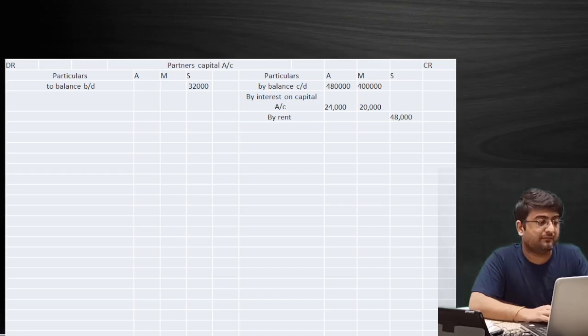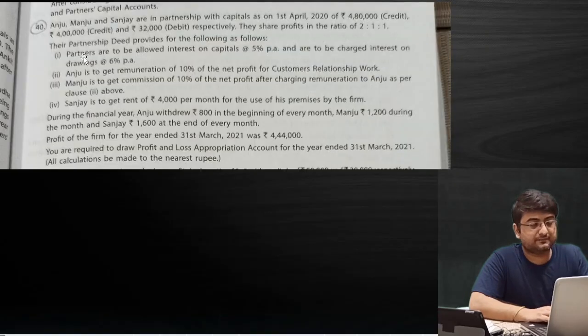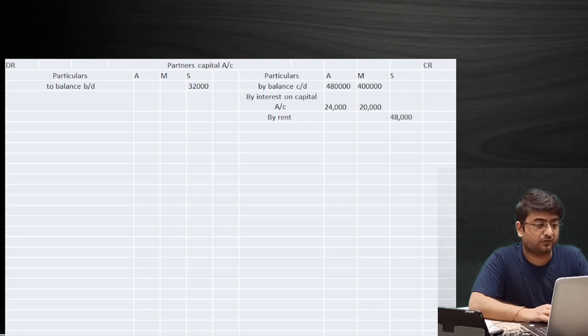Now we'll have to go back to the question again and check what amount we have done. Number one, we have one item left, interest and drawings. Remuneration we have done. Now we have to give the commission to Manju on net profit after charging remuneration, means subtracting, and as per clause 2 above. Okay, so we'll simply go to the PL appropriation account first.